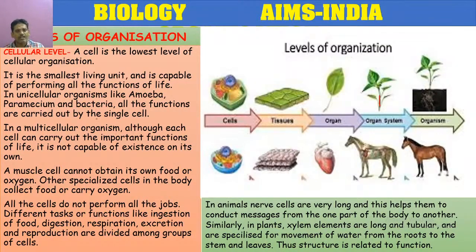So, how is the organism formed? First, cells divide to form tissues, tissues combine to form organs, and organs combine to form organ systems, then the organism. So, in the development process also, the same procedure.